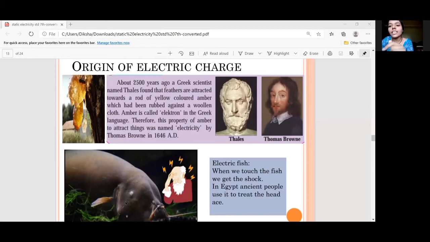It means that amber has electricity, but it is a non-living thing. Then see the next picture. It is the picture of an electric fish. Whenever we try to touch an electric fish, we get a strong shock. Even the Egyptians used this fish for treating their headaches. So, the fish is a living thing. What does it mean? Living things and non-living things also contain charges. So, let's see. Next.